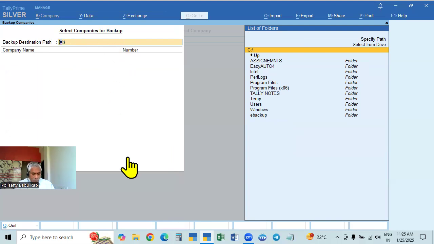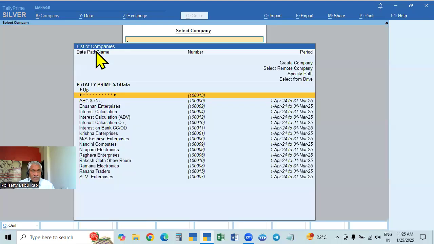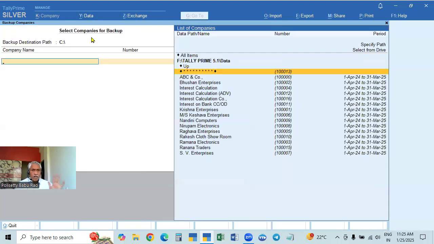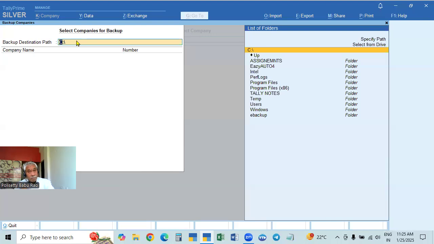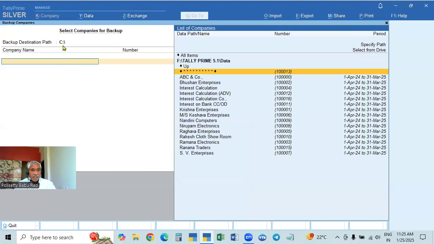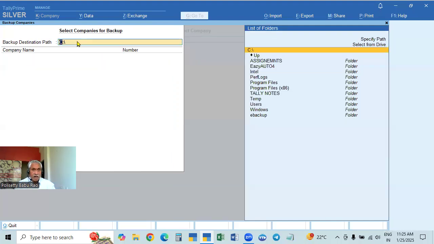Instead of that, if you open the backup, automatically the backup path will come here. Our cursor will be here only. The path will come here automatically. We need not go there. All this work we have either already created or we can create later. So the folder will automatically come here, and this work will be very simple.